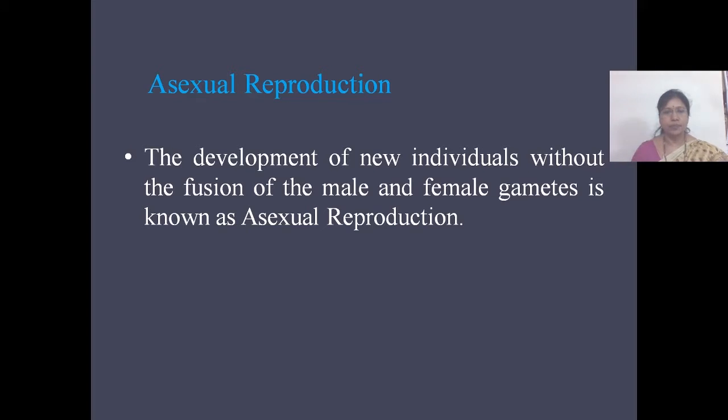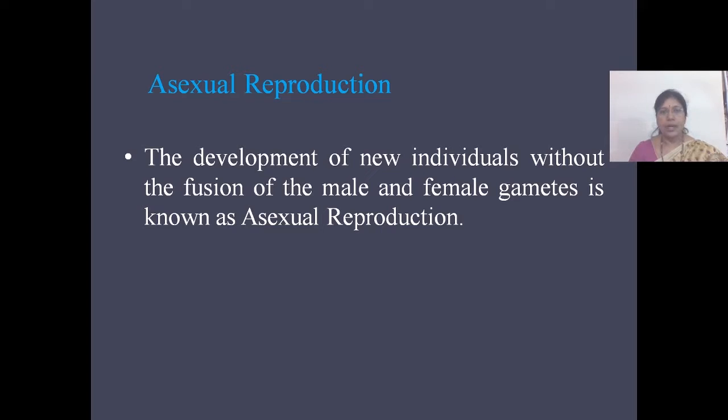Asexual reproduction. In asexual reproduction, the development of new individuals occurs without the fusion of male and female gametes. In asexual reproduction, the nucleus and cytoplasm are divided mitotically or amitotically.